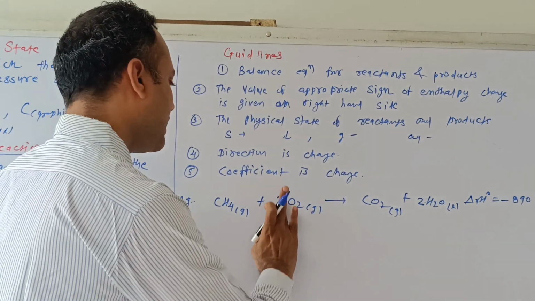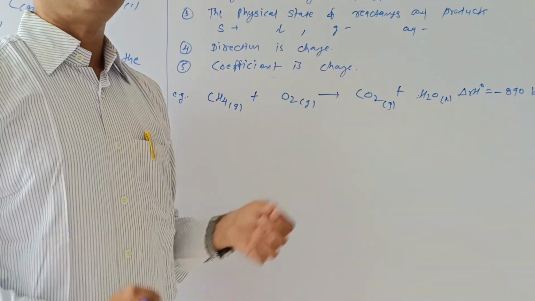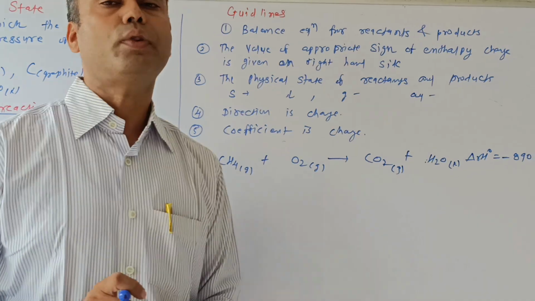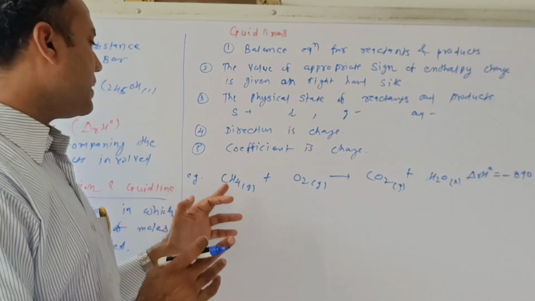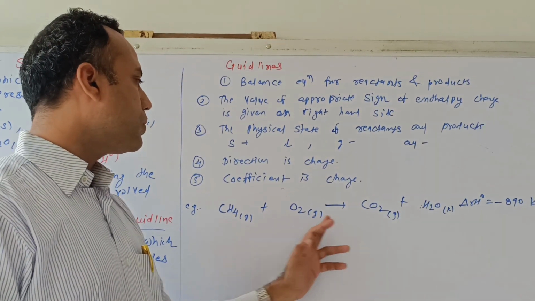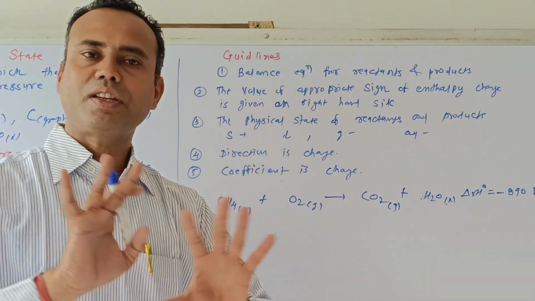I have just mentioned that this reaction should be balanced. Look at this: when methane reacts with oxygen, it gives CO2 and H2O. Any hydrocarbon burning with oxygen gives CO2 and H2O. Now it should be balanced. Hydrogen is 4 on one side and 2 on the other, so it is not balanced. Oxygen is 2 on one side and 2 plus 1, 3, on the other, not balanced. Only carbon is balanced, which means this reaction is not balanced.